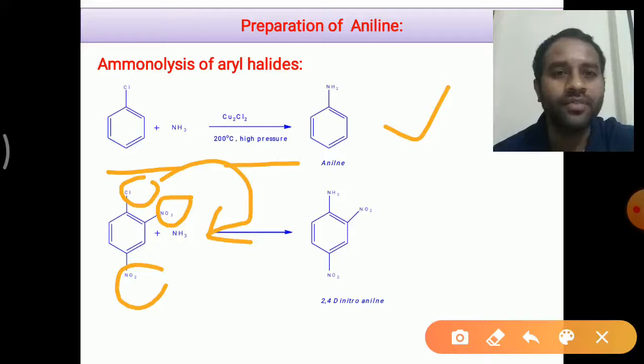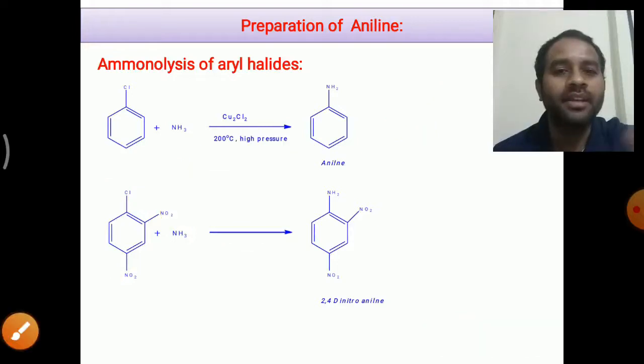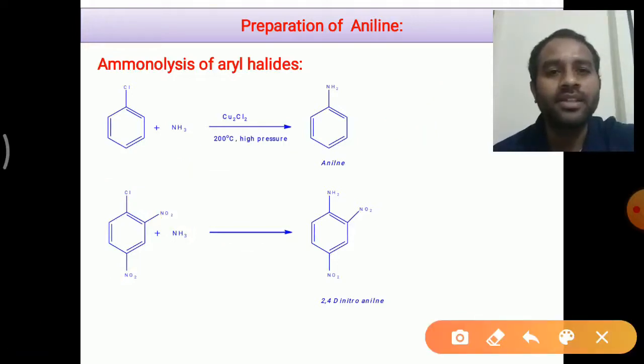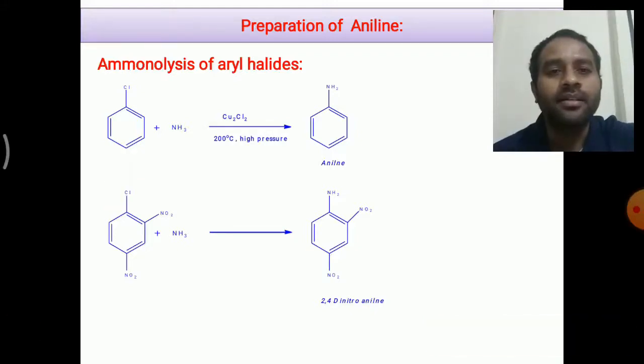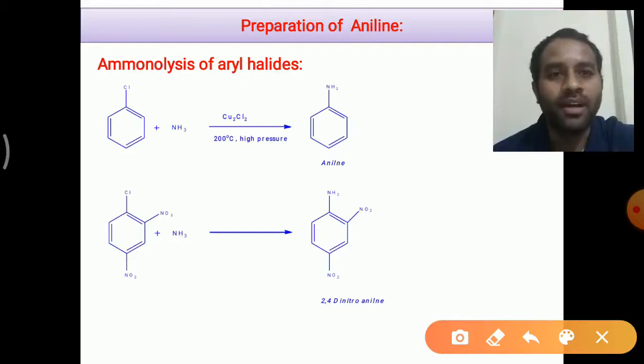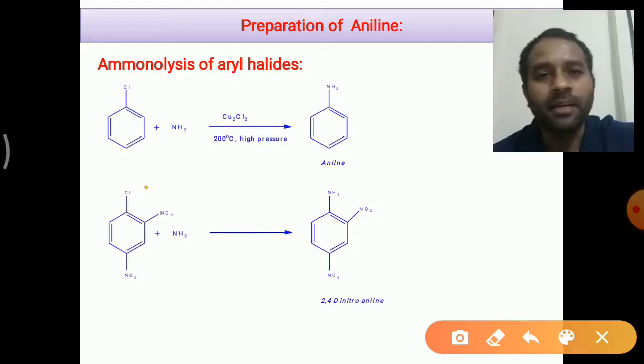Due to the presence of these two withdrawing groups in the reactant, like nitro groups, the chloro group can be easily substituted by the ammonia, because generally, due to the presence of a lone pair on the chlorine atom, this will be involved in the resonance, thereby the nature of the bond between the carbon and the chlorine atom is of a double bond.